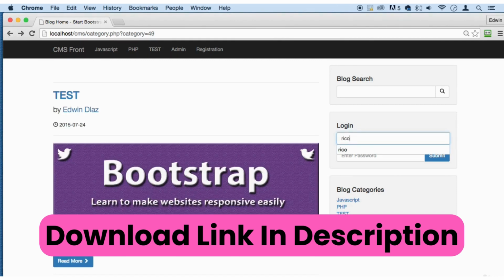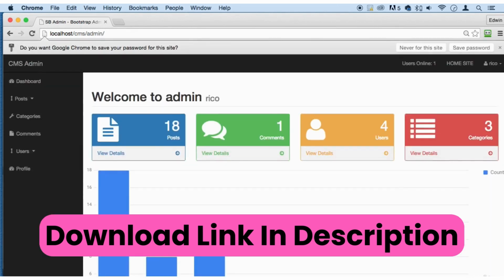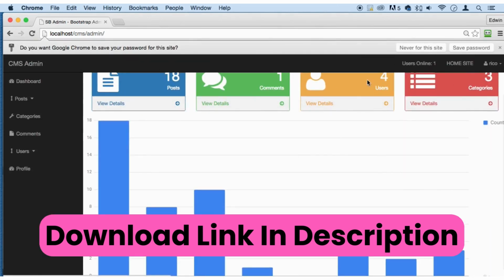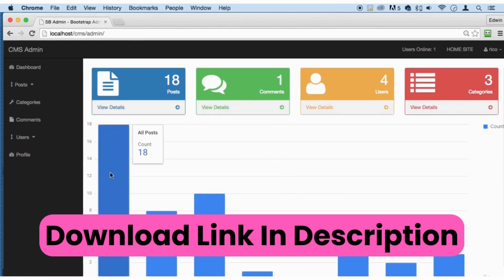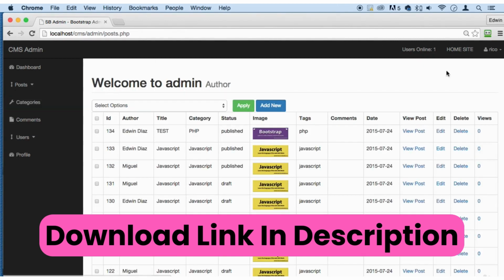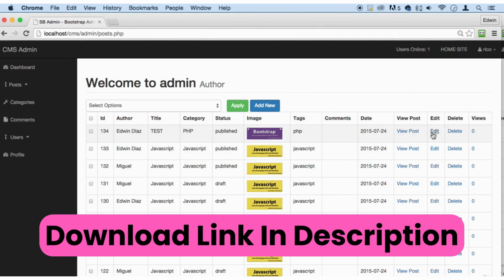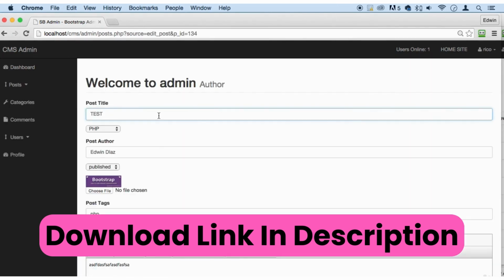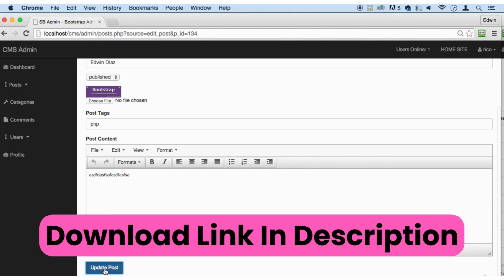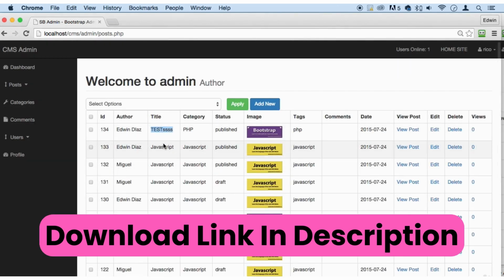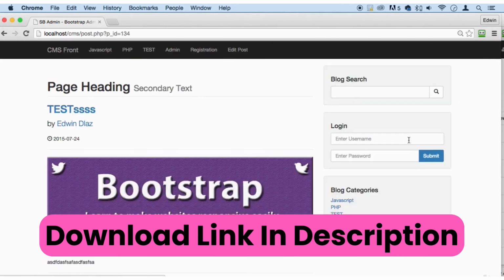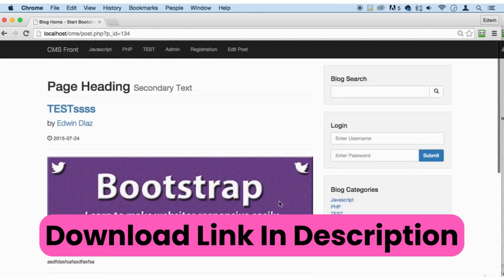Let me show you what happens when we log in. All right, we have an amazing dashboard with dynamic data coming from the database. Everything here is dynamic, beautiful. If we click on this, it's going to take us to where we make our posts. This is where we actually see our posts, and we can edit them. Change the title if we want, update it, view it. And you can see that I just updated that. We can view that post from here in our front end.